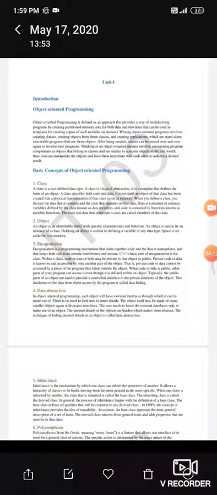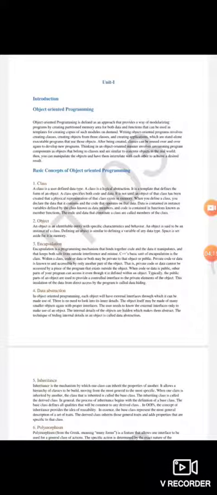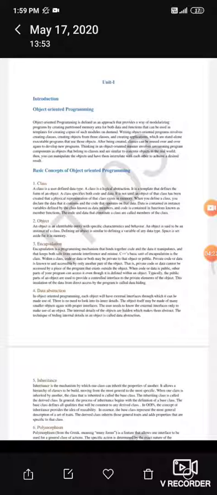So the basic concepts of object-oriented programming are based upon class, object, encapsulation, data abstraction, inheritance, and also polymorphism. So what is a class? A class is a user-defined data type. A class is a logical abstraction. It is a template that defines the form of the object. As I have told, in which category we have to give the object. So we can say a class is a user defined data type.